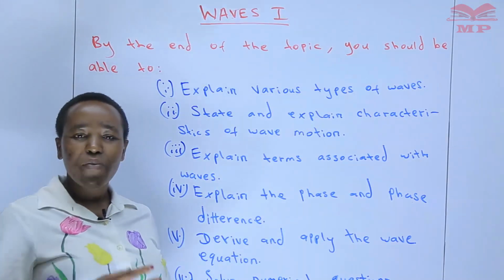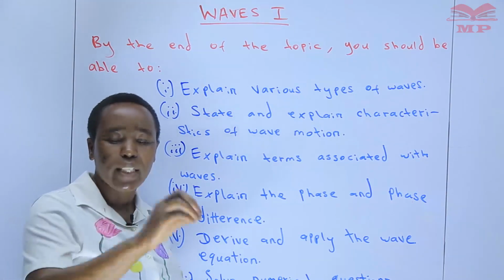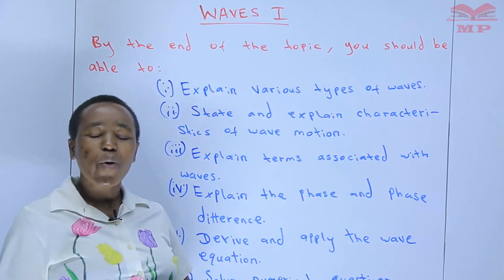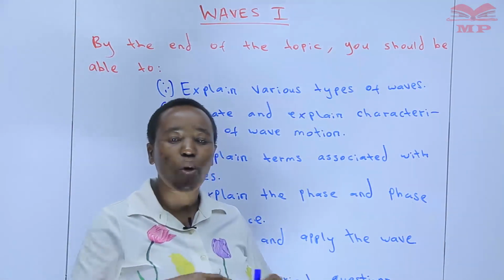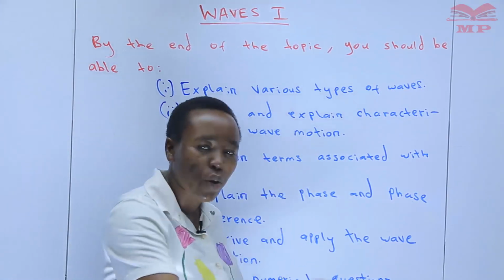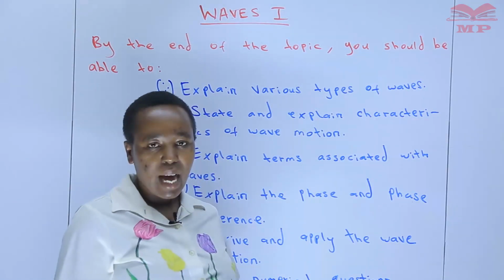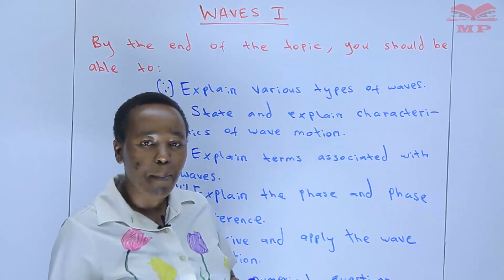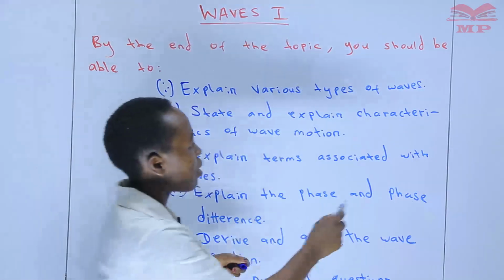Again, have you ever taken a stone and thrown it in a pool of water, let's say a pond? What do you observe? You'll find that there will be a set of ripples, because when you throw the stone in the water it becomes disturbed, and when it is disturbed, it sets up concentric ripples.